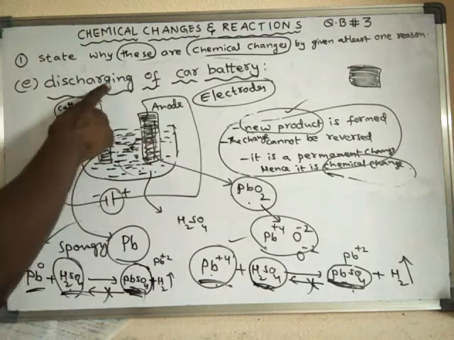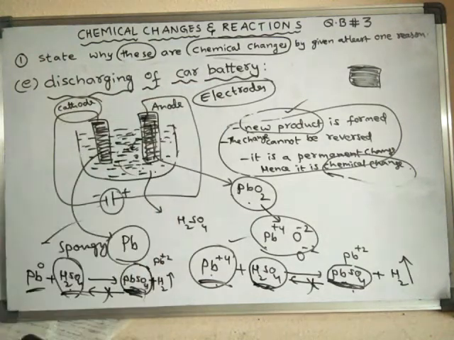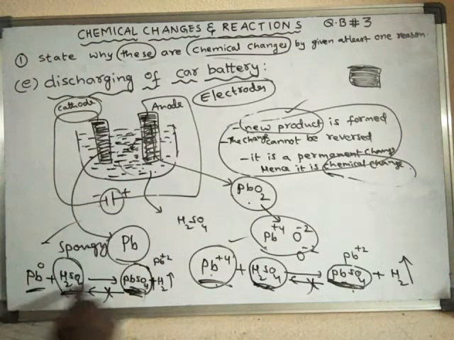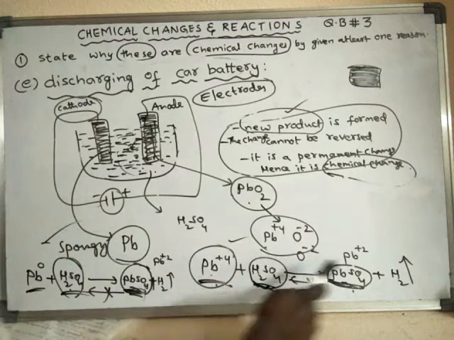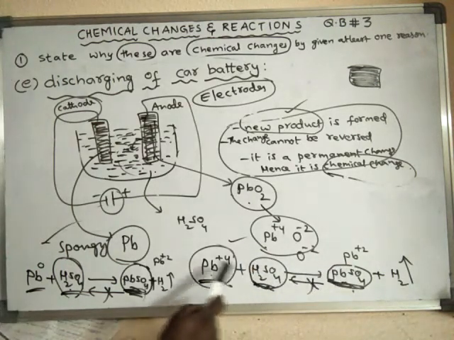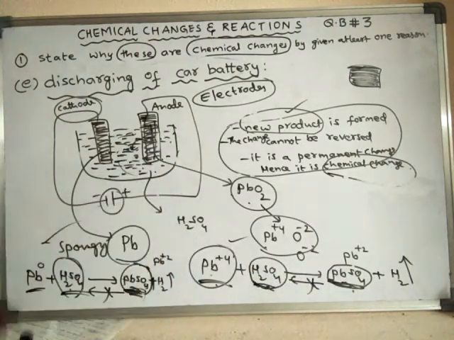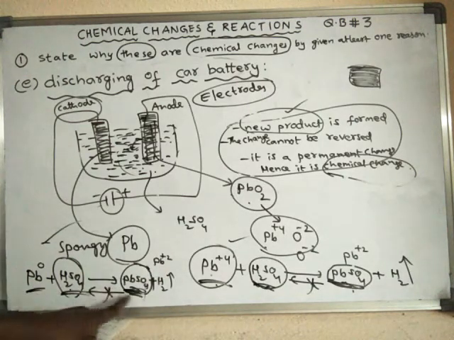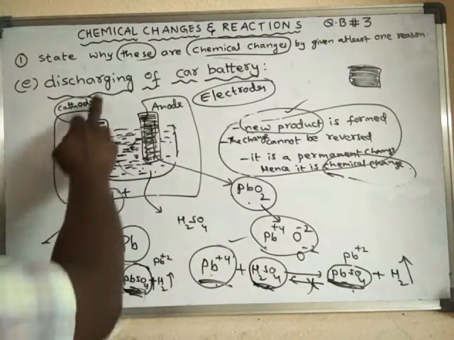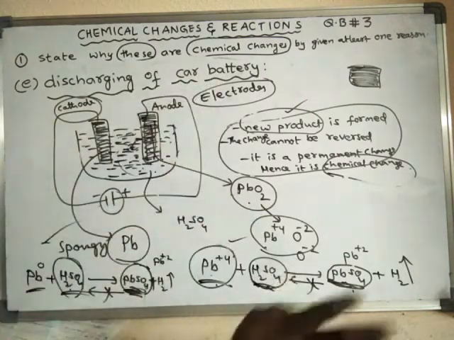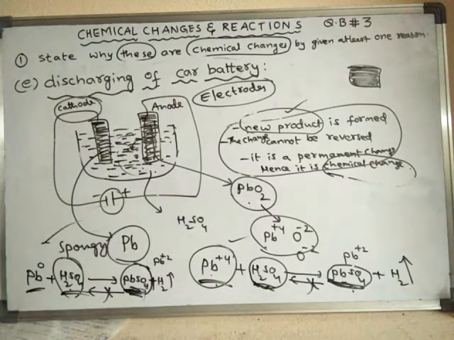So here, this is the discharging of a car battery. In a car battery, all this reaction takes place. So what happens? The discharge. Lead Pb +4 is discharged to Pb +2 at the anode, and at the cathode lead is converted to Pb +2. So here also discharge takes place. So that means discharging of a car battery is a chemical change. Okay, right.